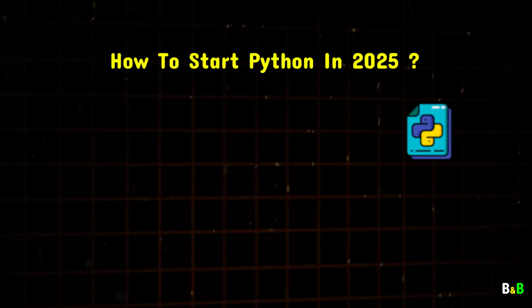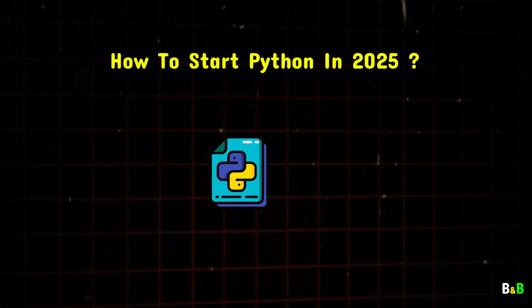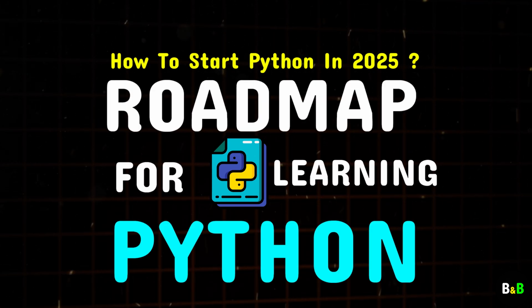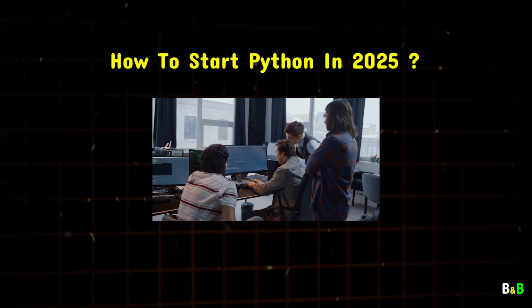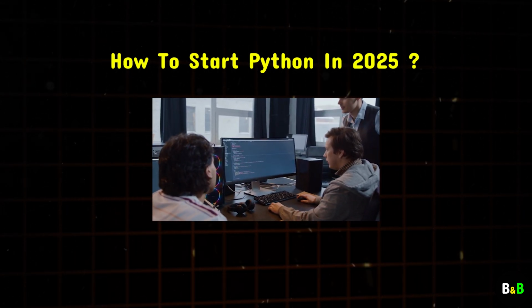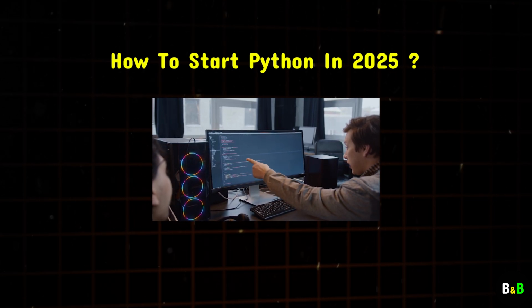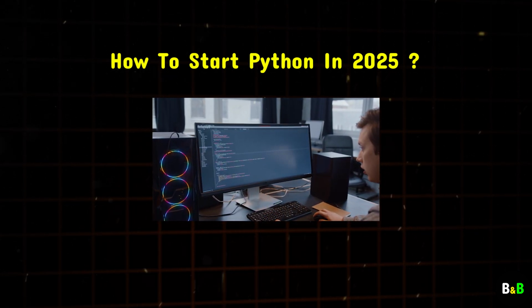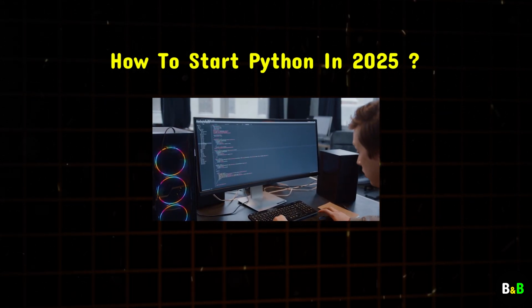If I had to start over and master Python from the basics to advanced in 2025, this is exactly how I'd do it. Hi everyone, and welcome to this step-by-step roadmap to learning Python. If you're new to programming or just starting with Python, you're in the right place. Python is one of the most popular and versatile programming languages out there, and today, I'll be guiding you through its core concepts, one step at a time.